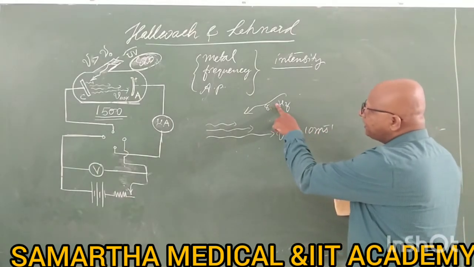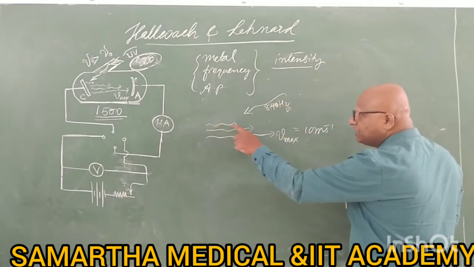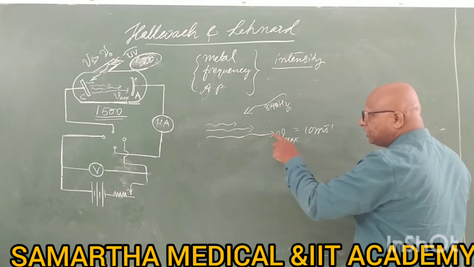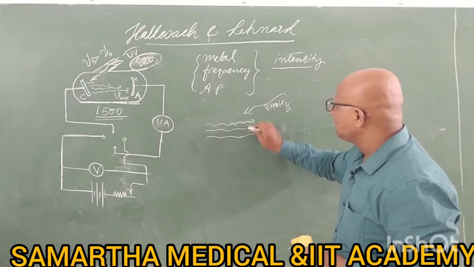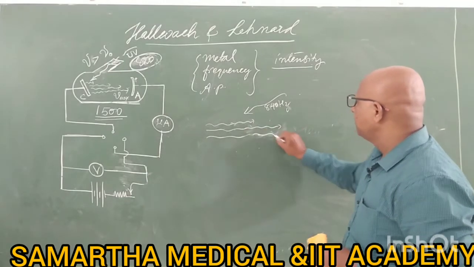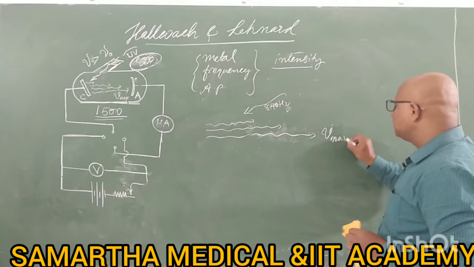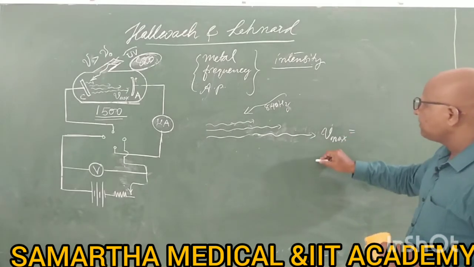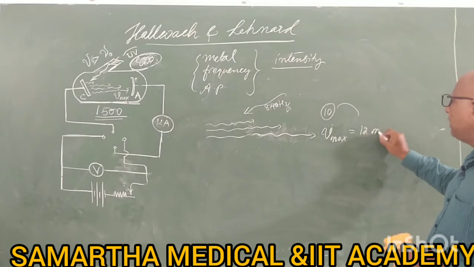Now if you make it 840 hertz, then the velocity of each and every electron will increase. Now the Vmax is changed from 10 meter per second to 12 meter per second.